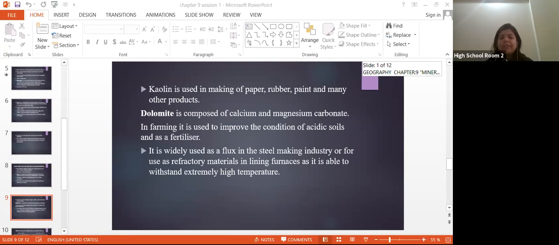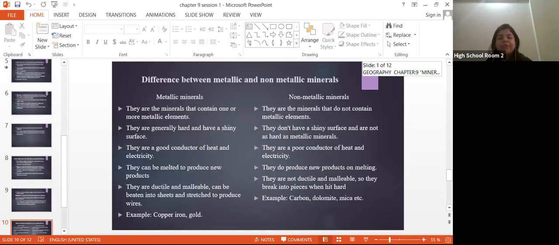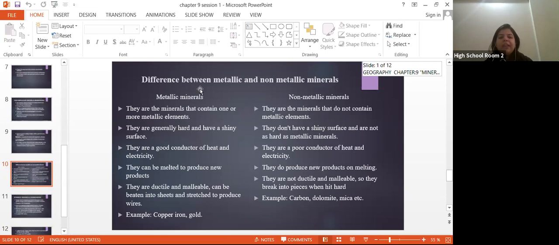It's widely used as a flux in the steel making industry, or as a refractory material in furnaces, because I have given you the example that these types of non-metallic minerals, if you talk about sand or clay, take time to be burned, or you can say to change their shape through heat. Now we have taken the example of the difference between metallic and non-metallic minerals, right? Now you all know this.